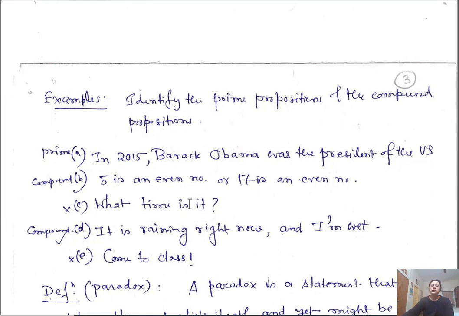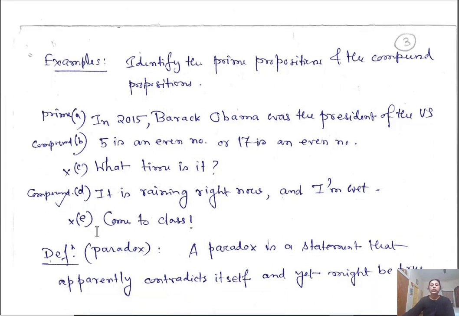What time is it? This is not a proposition, because this cannot take two values, true or false. Okay, so this is just asking something. It is raining right now and I am wet. So it is having two propositions. It is raining right now and I am wet. So this is a compound proposition.